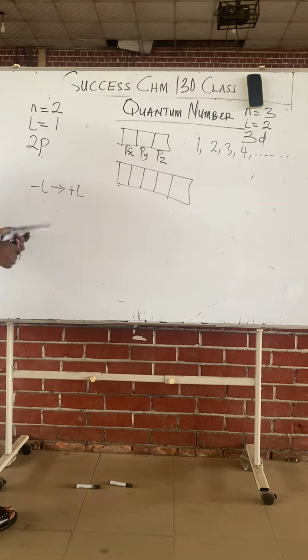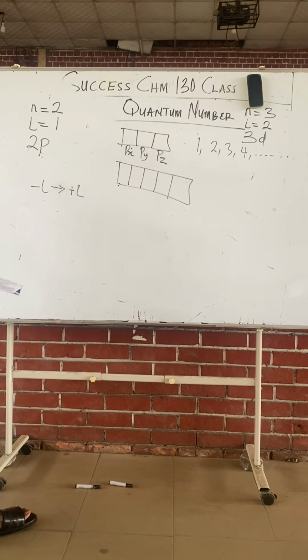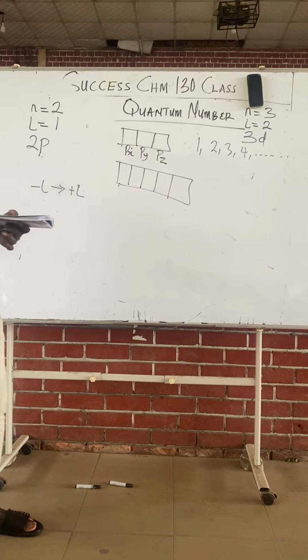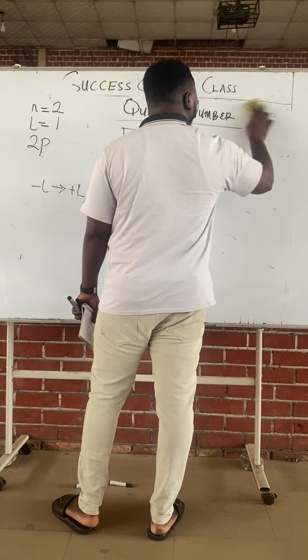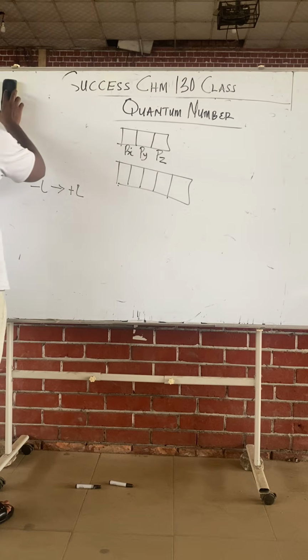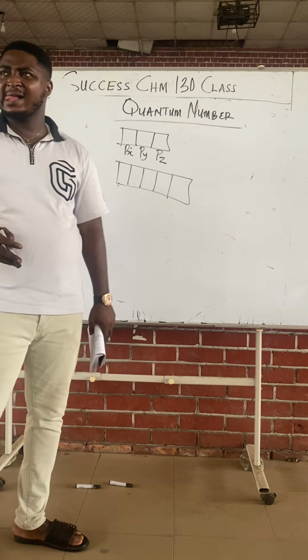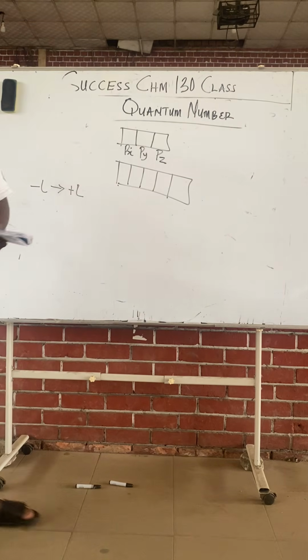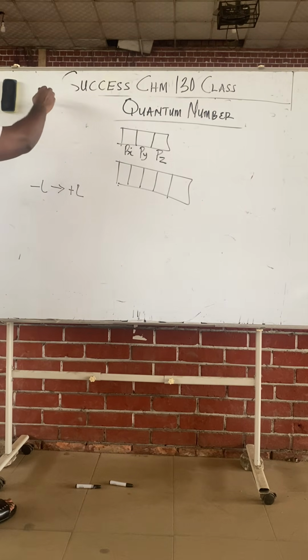Plus L. The value of the magnetic ranges from minus L to plus L. So class, the magnetic depends on the azimuthal. Follow me. The magnetic quantum number depends on the what? Azimuthal quantum number.